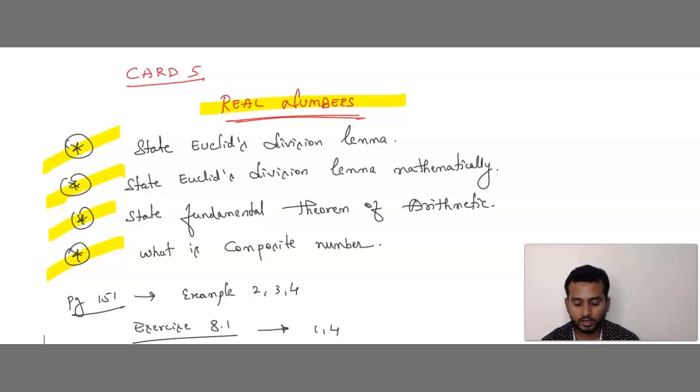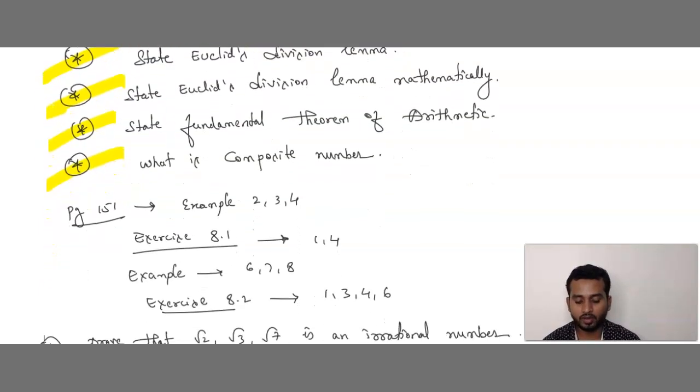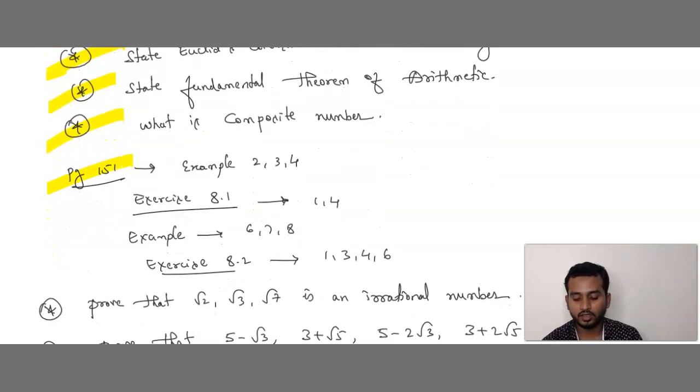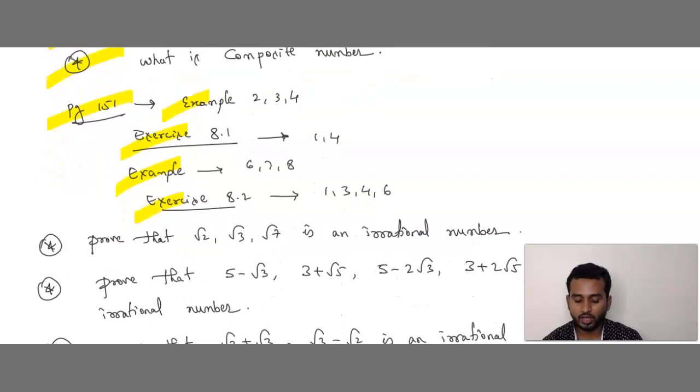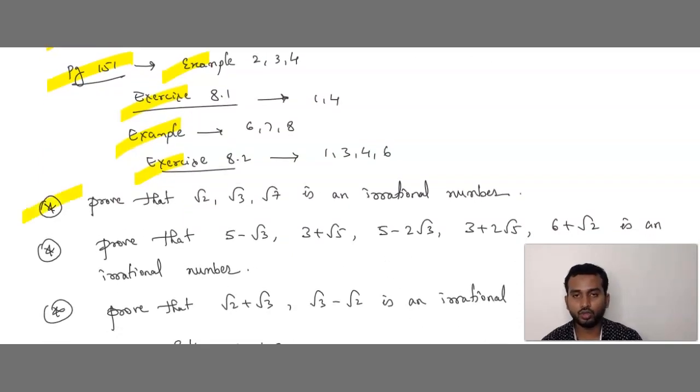Next, you have to solve the problems. Page number 151. In that, examples 2, 3, 4. Exercise 8.1, questions 1 and 4, examples 6, 7, 8, and exercise 8.2. And after that, we can solve or prove that root 2 or root 3 or root 7 is an irrational number. Any one you can expect as a question.